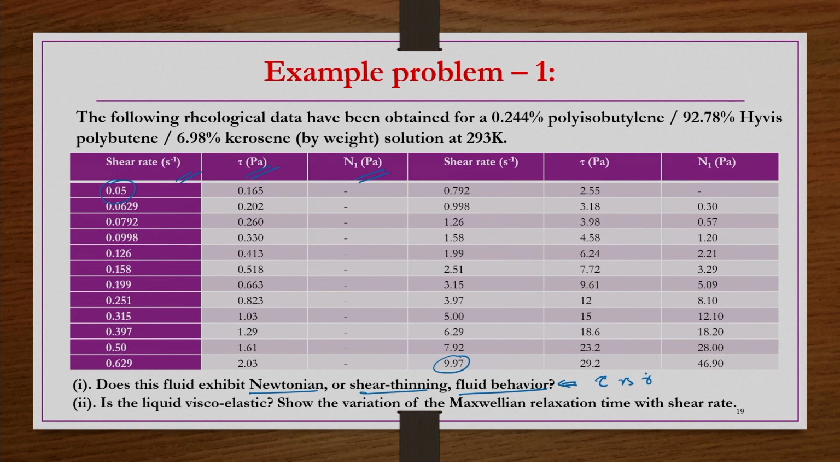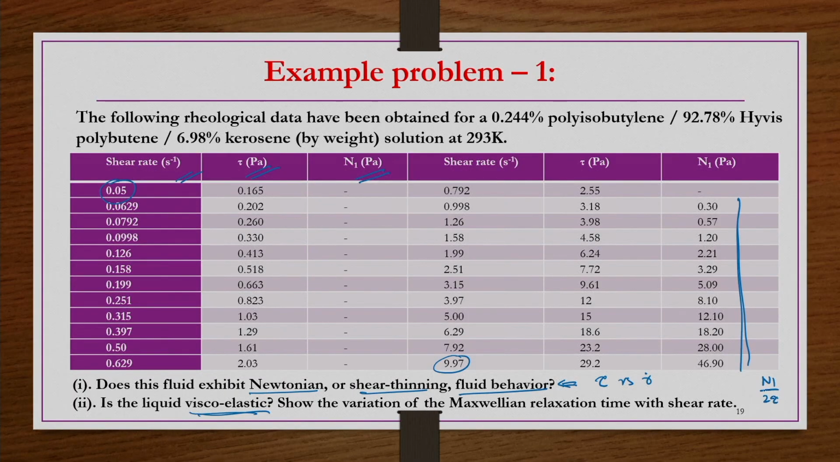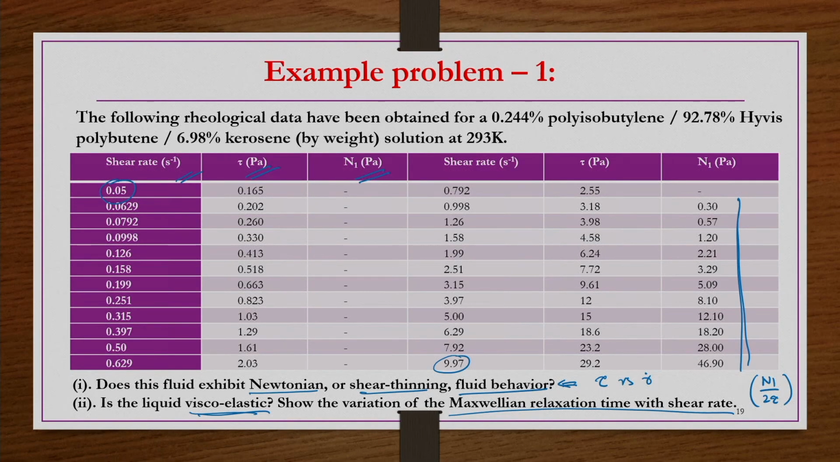Second part of the question, is the liquid viscoelastic? Obviously it is viscoelastic because the first normal stress difference is given here, right. So we can see the Maxwellian relaxation time and the N1 by 2 tau calculations also, because we know that N1 by 2 tau indicates the recoverable shear for the case of viscoelastic fluids, right. So then we also need to do Maxwellian relaxation time versus shear rate plotting.